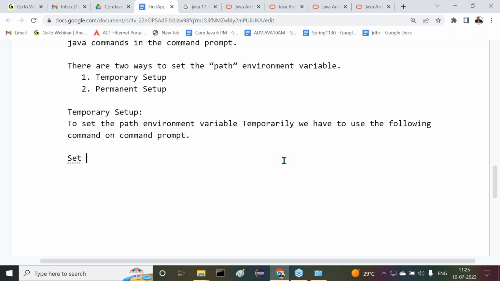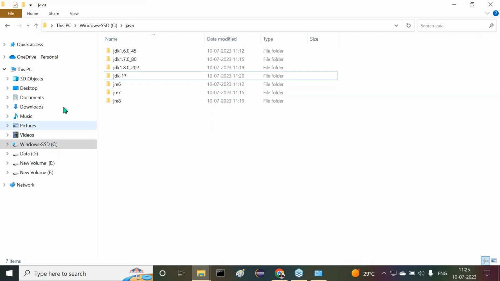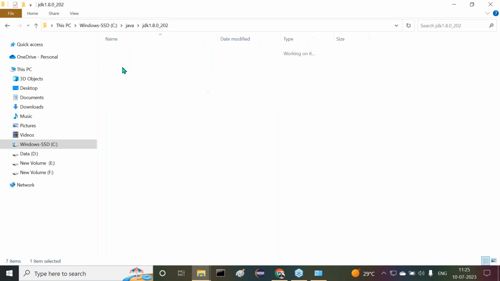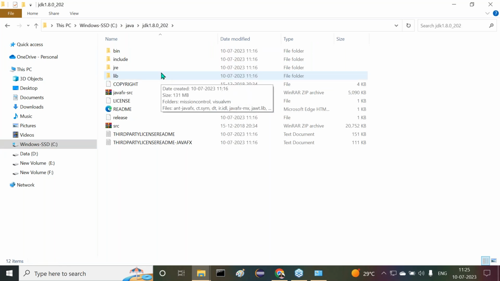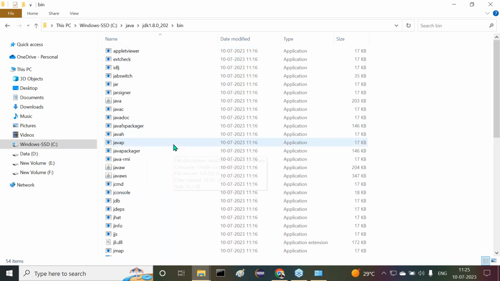Now, set path is equal to, observe carefully, C colon slash Java slash JDK, any version, no problem, JDK 1.8.0, where the bin folder contains all Java commands. Where are all Java commands available? C, Java, JDK, not in JRE, JDK, bin. Inside the bin, all Java commands are available.